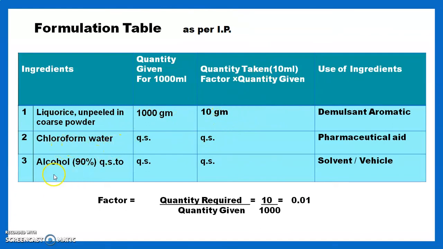Chloroform, water and alcohol 90% are both used as quantity sufficient to moisten, and the chloroform and alcohol are used to moisten and as a menstruum for our extract. Licorice is used as a demulcent and aromatic. Chloroform is used as a pharmaceutical aid, and alcohol is used as a solvent or vehicle.